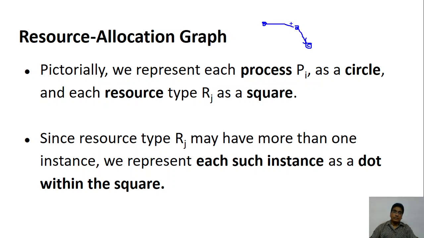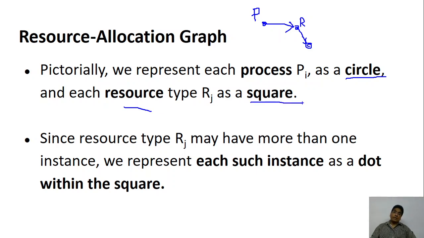If it is directed, you draw an arrow. Now this is not going to work here because there are two types of vertices. One is the process, the other type is the resource. To distinguish between them, processes are represented by circle and the resources are represented by square.